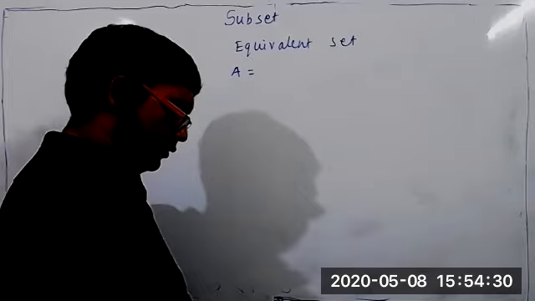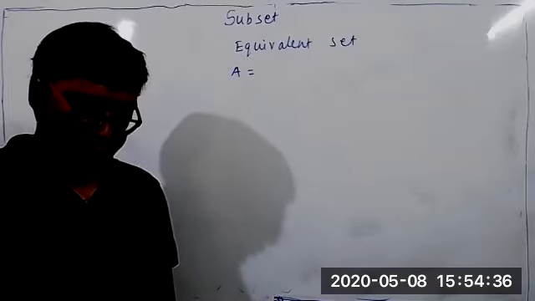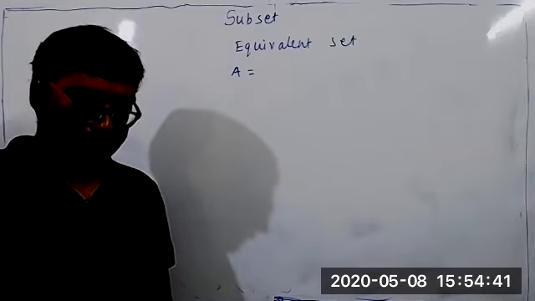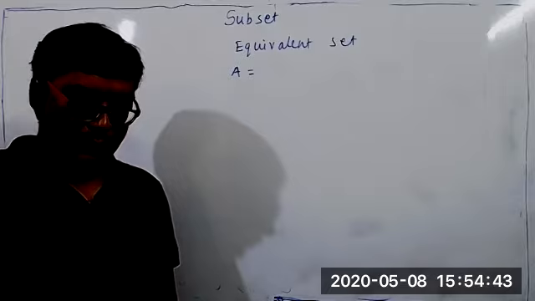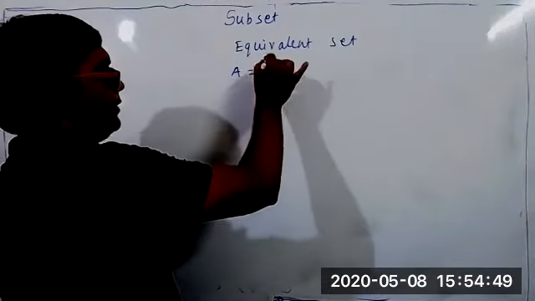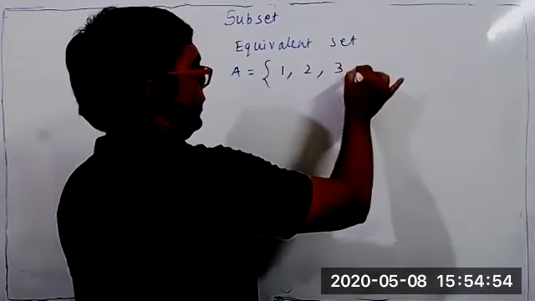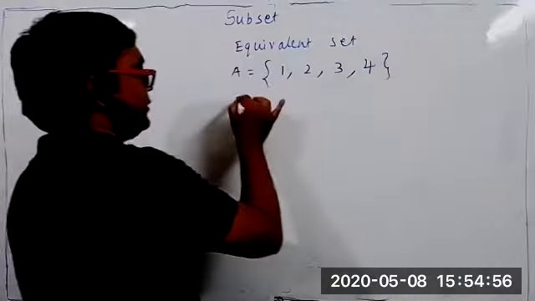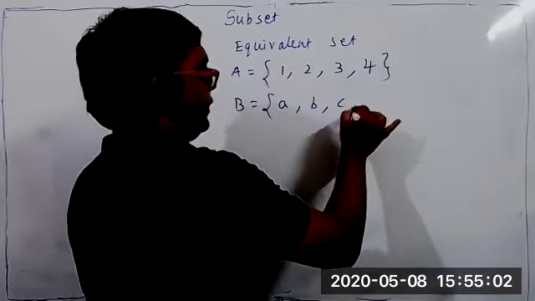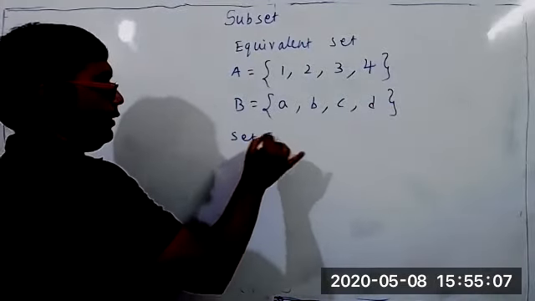Suppose set A is 1, 2, 3, 4. Set B is A, B, C, D. Then what can we say about set A and set B?